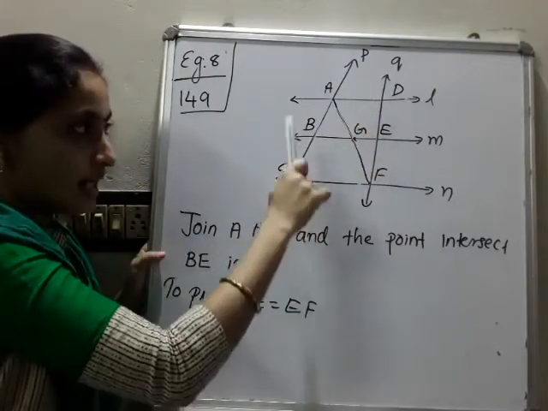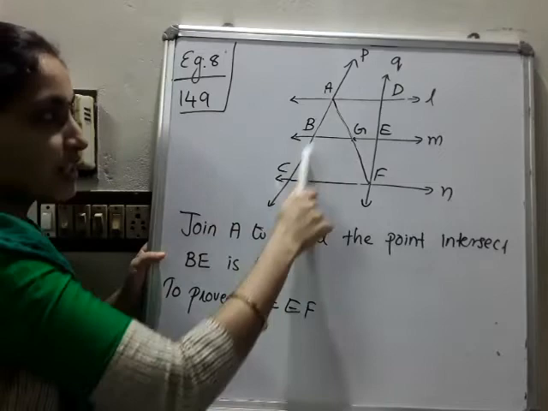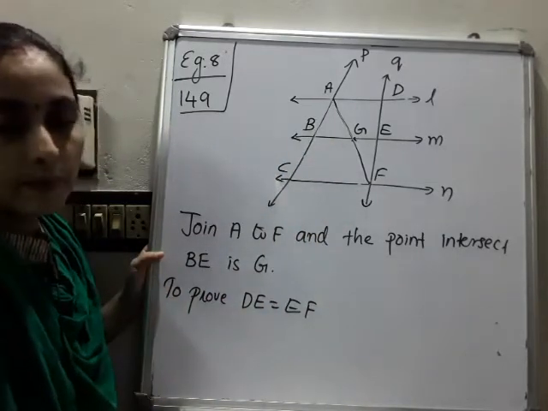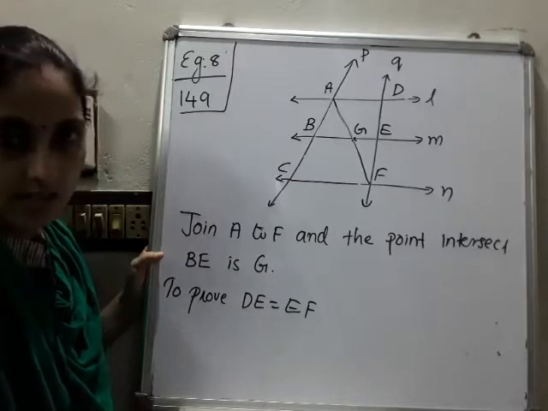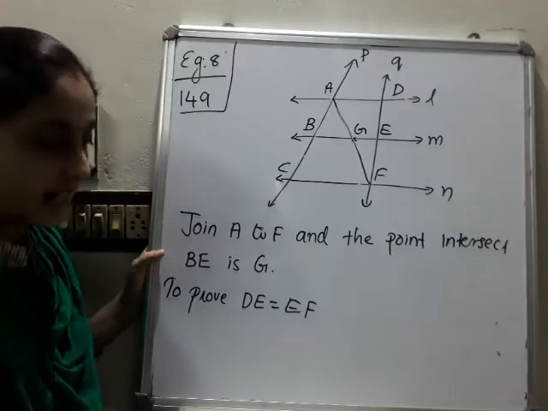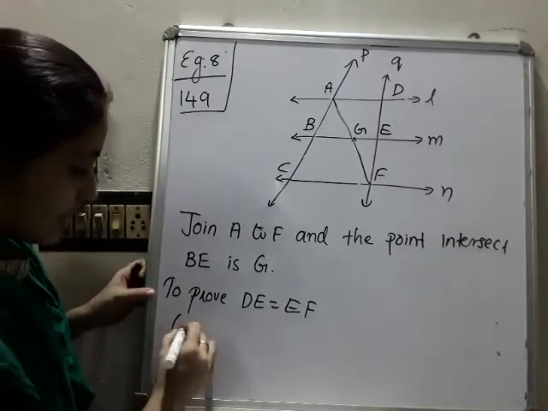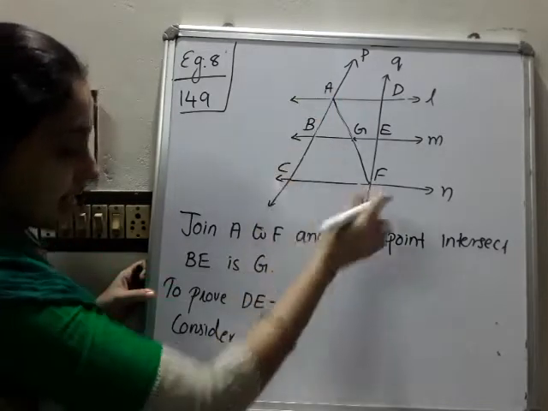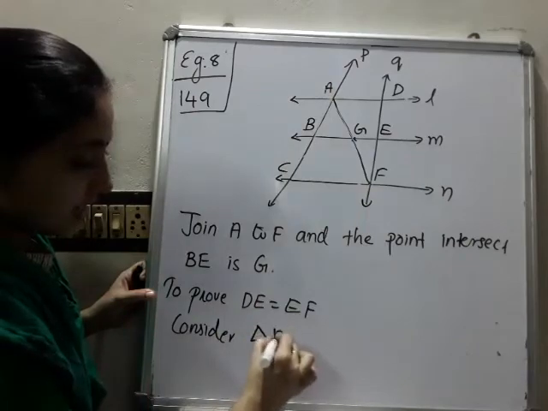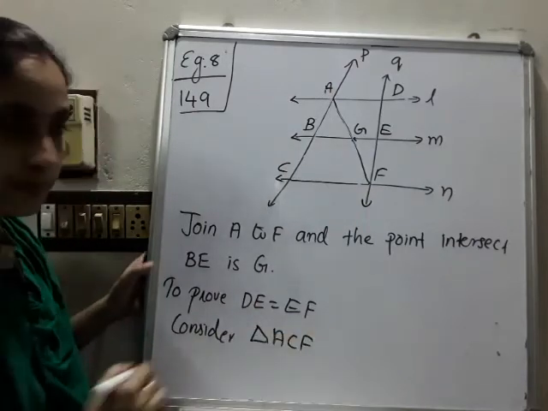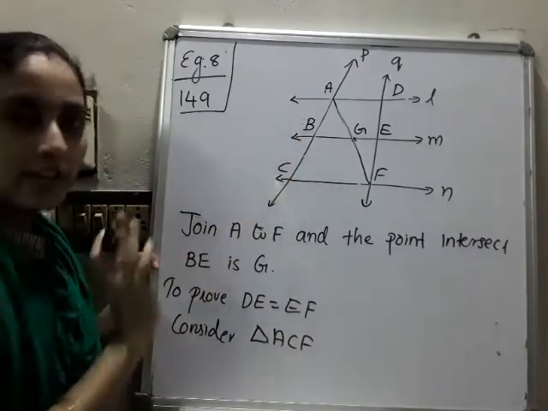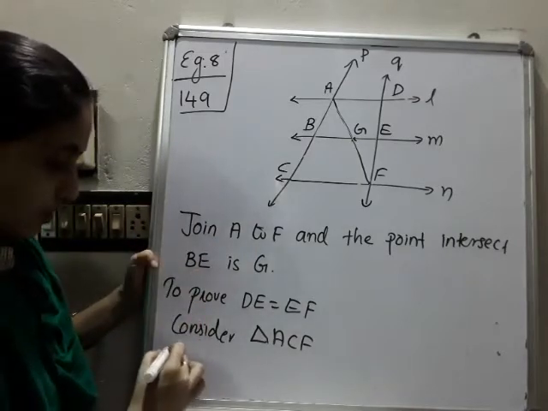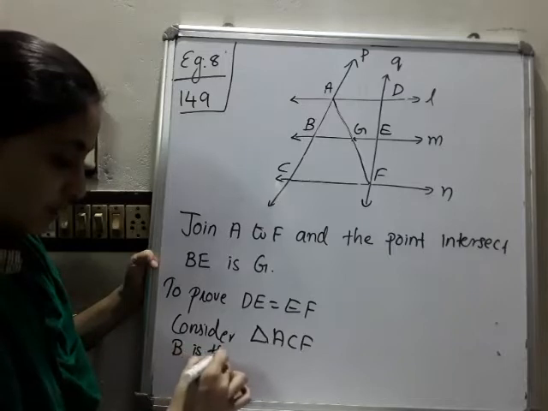So we got two triangles, and we have to apply the midpoint theorem or its converse in this context. Shall we start? Yes. For that purpose, listen here, first we have to consider this triangle, that is ACF. Consider triangle ACF. What is given? It is already given that B is a midpoint. Equal intercept means midpoint. So B is a midpoint.